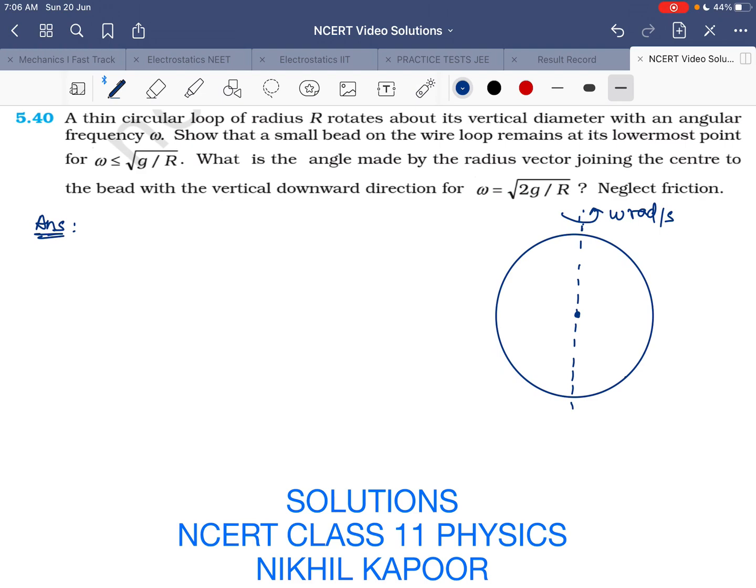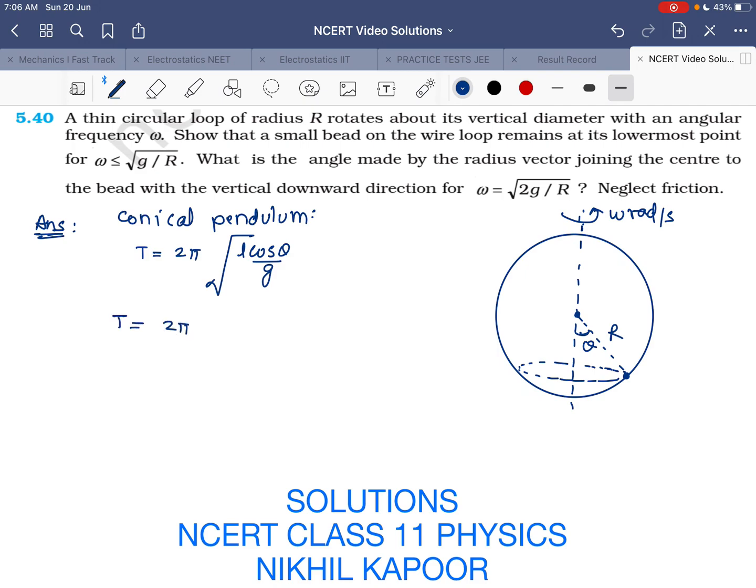So if there is a small bead on the ring, due to the pseudo force it will come somewhere at this point, and it will also start moving in a horizontal circle as the ring rotates. Okay, so this can be treated as a conical pendulum of length equal to capital R. If we do it by the concept of a conical pendulum, that can be done very easily, because the time period of a conical pendulum is 2 pi under root L cos theta upon g. So time period comes out to be 2 pi under root R cos theta upon g.